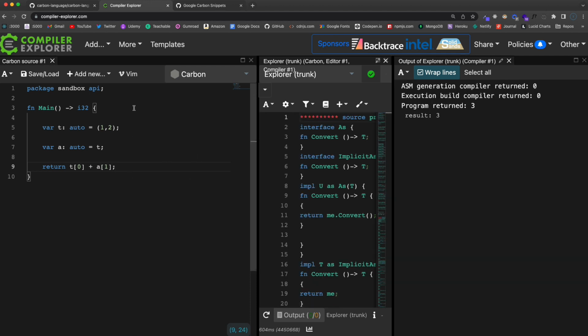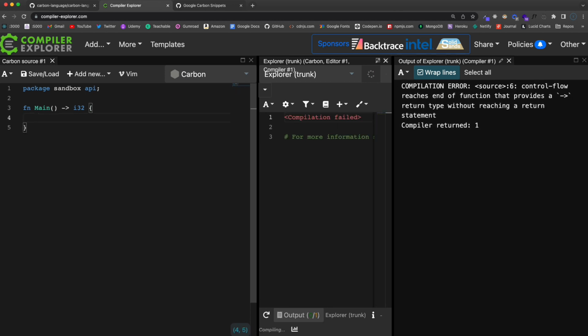All right, now another data structure that we have to work with are called structs, S-T-R-U-C-T-S, structs for structures. And this is like a JavaScript object or a Python dictionary, basically key value pairs. So let's get rid of this stuff. And let's create, we'll say var person, and I'm going to set the type to auto.